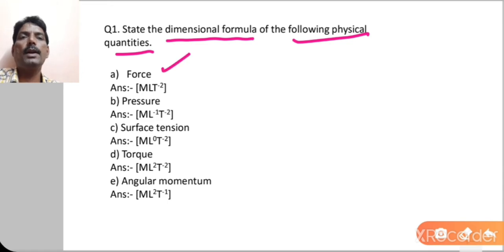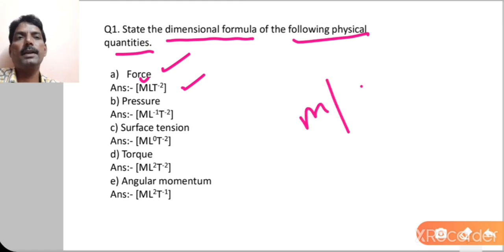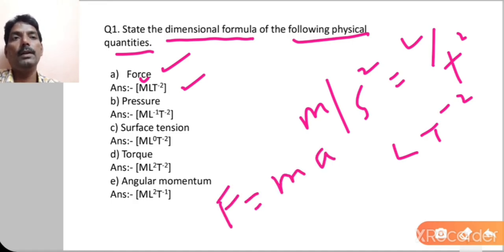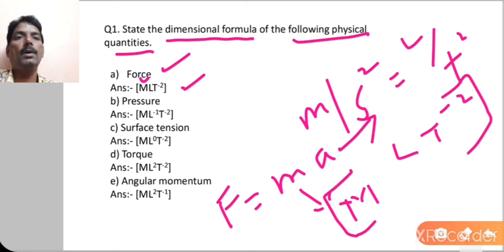So force, you can write here M L T raised to minus 2. Force is equal to mass into acceleration. So mass is in M, and acceleration is meter per second square, so you can write L T square, or ultimately L T raised to minus 2. And here you can say F is equal to m into a. These are the dimensions of a, and mass you can write as capital M. So ultimately you will write M L T raised to minus 2. This is the dimensional formula for force.